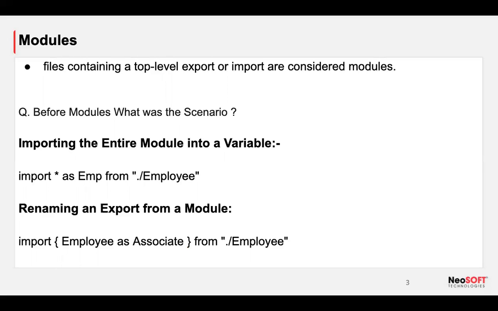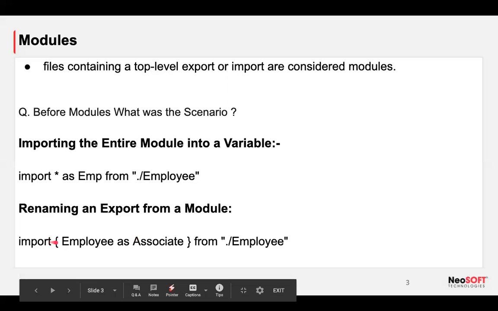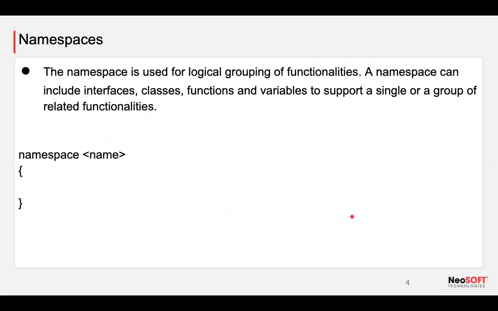Yes, Ashok. What if we have only one function and we are exporting without default? Yes, we need to use destructuring. If we don't use the default keyword, then we have to use the destructured way. Good, great. Let's move on.